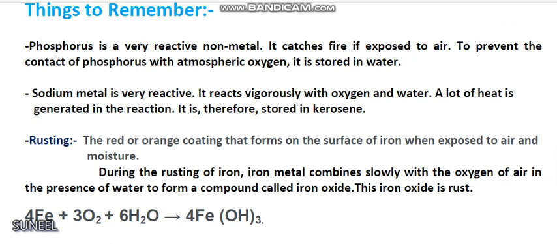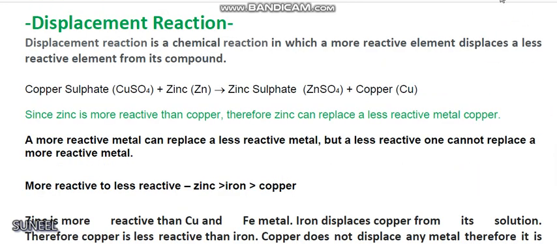Now, displacement reaction. Displacement reaction is a chemical reaction in which a more reactive element displaces a less reactive element from its compound.